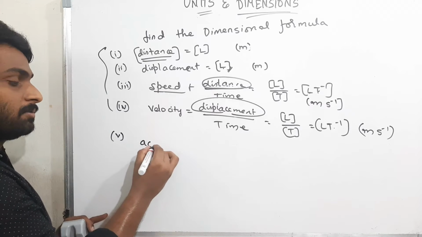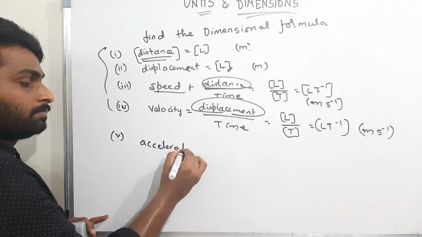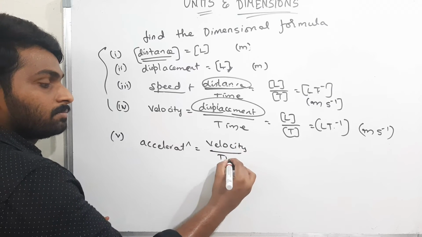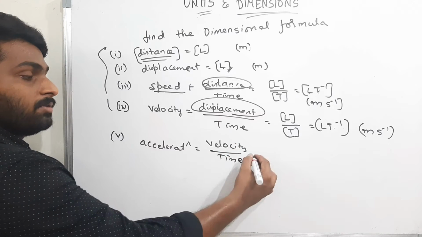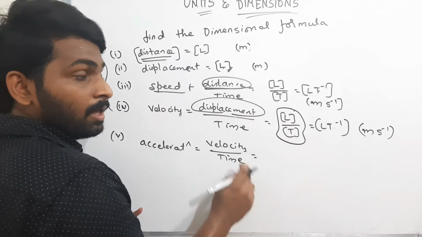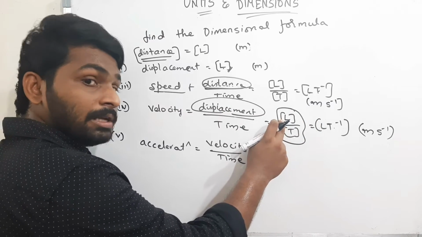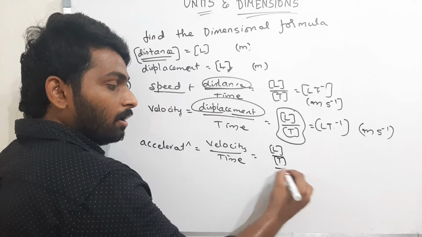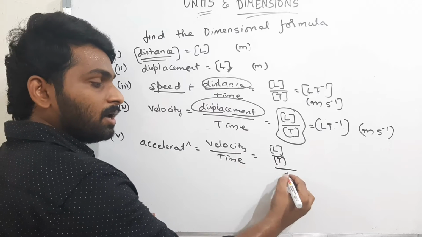Now, what is acceleration? Acceleration is nothing but velocity by time. Now, what is velocity? Just now we have seen. What is the dimensional formula for velocity? Length by time. And what is the dimensional formula for time? It is time itself.